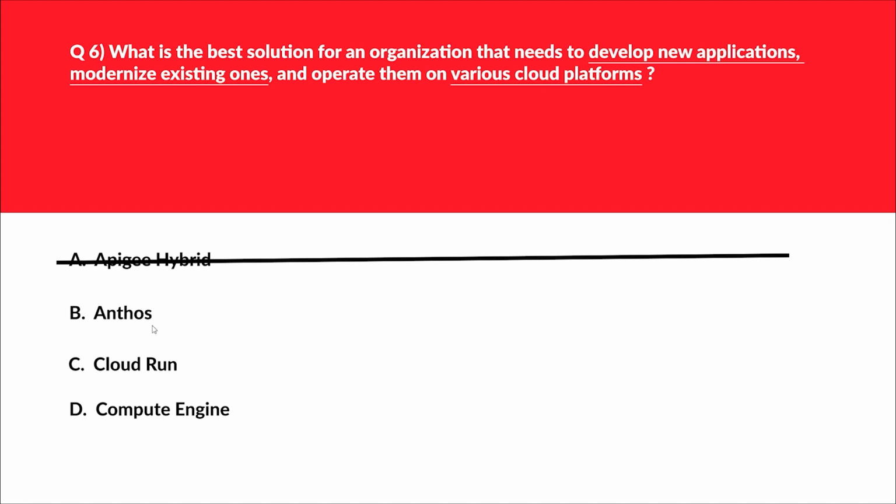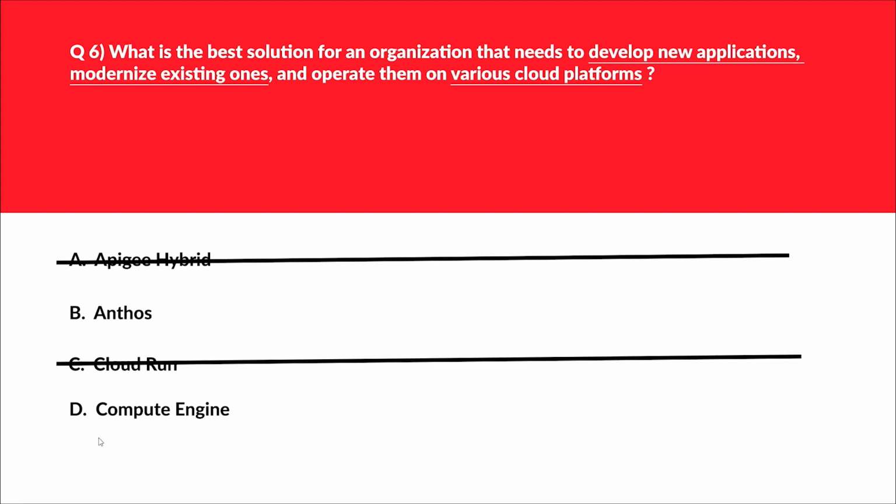B is Anthos. Anthos is designed to enable the building of new applications, modernize the existing ones, and running them across different cloud providers. So, this can be the potential answer. Let's park this. Let's look at option C. C says Cloud Run. Cloud Run doesn't offer the cross cloud provider functionality. That is, the question is looking for which can take the workloads for multi cloud as well, which Anthos is more suitable, not Cloud Run. So we'll reject option C.